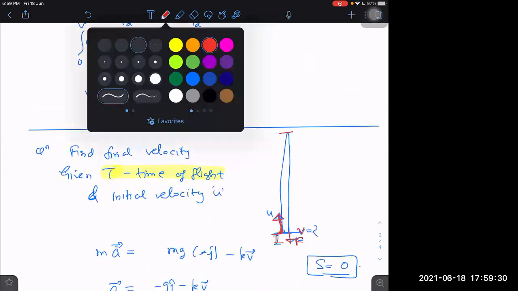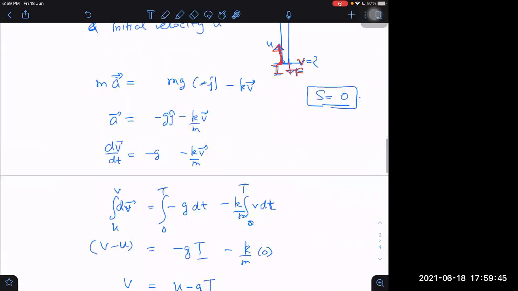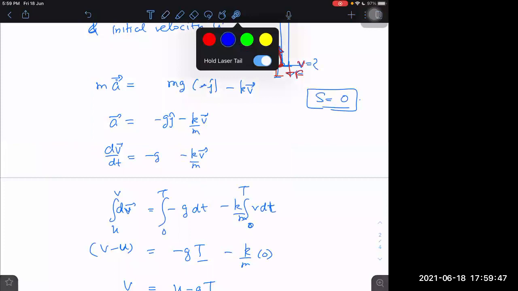Now listen here. What did we not need to do here? Did we need to break the intervals from u to 0 and then 0 to v? That we do if I have to find out the distance. Who is finding distance here? Integral of v dt is displacement. We have to do that thing only to find the distance. There is no such thing here. I'm not talking about distance. We are talking about displacement.